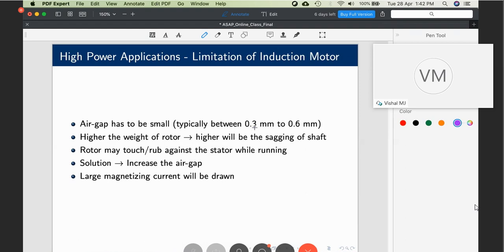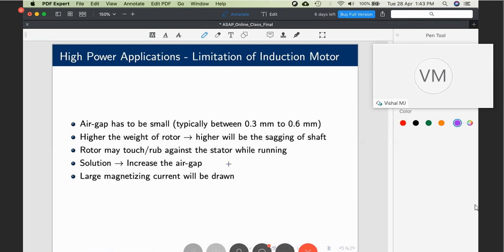Now I am talking about cases where we increase the air gap to 1 mm or 2 mm to prevent this rubbing. What will happen? Consider a high capacity machine whose output current is 1000 ampere. For a 1000 ampere machine, the no load current itself will become somewhere around 600 or 700 amperes. Is that a good design? 1000 ampere is the rated value, of which 700 goes as the no load current. Useful power is substantially less. That cannot be seen as a very good design.